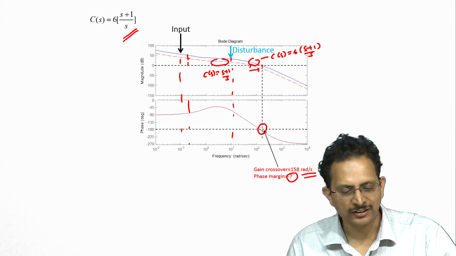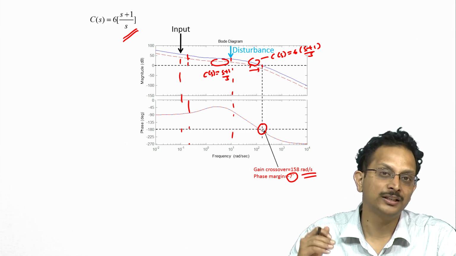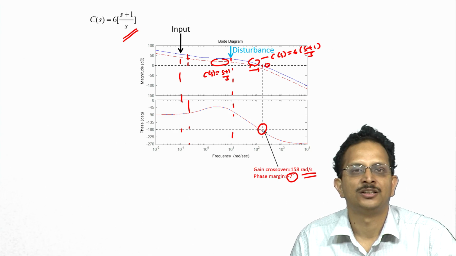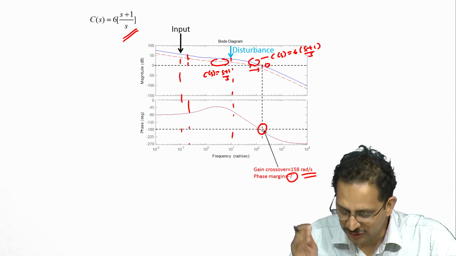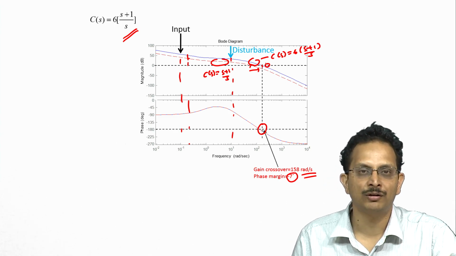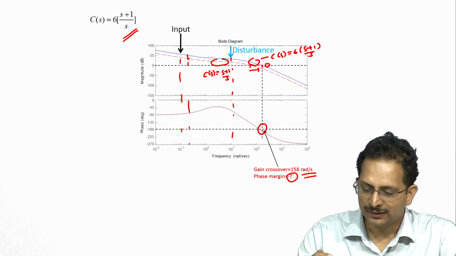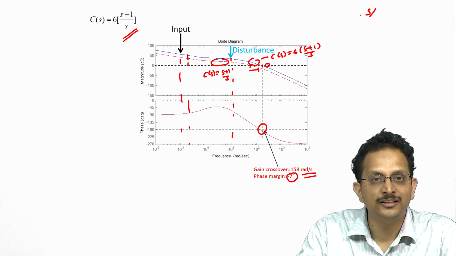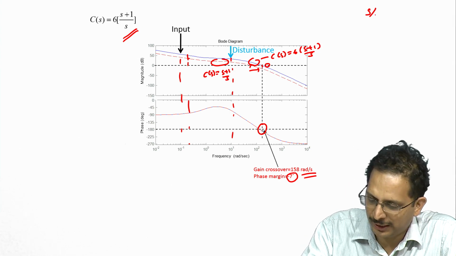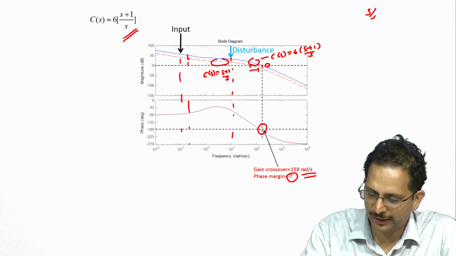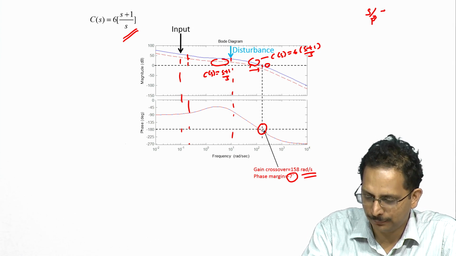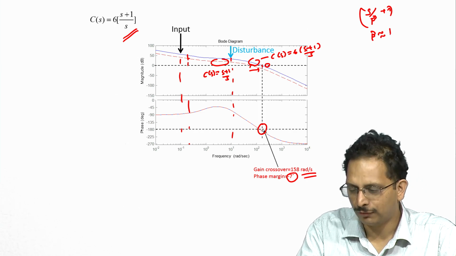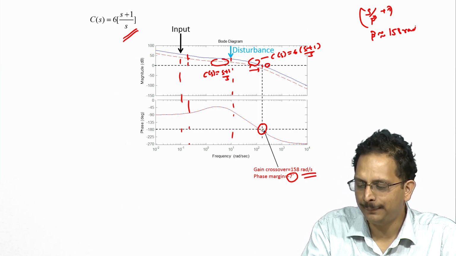And it is in this context that we introduced the 0 in the previous discussions. So, if we were to add a 0 here slightly to the right of this gain crossover frequency of 158 radian per second, or in other words, when I say add a 0, I mean multiply the existing transfer function C of S by a term of the kind S by beta plus 1, where beta is of the order of 158 radians per second.